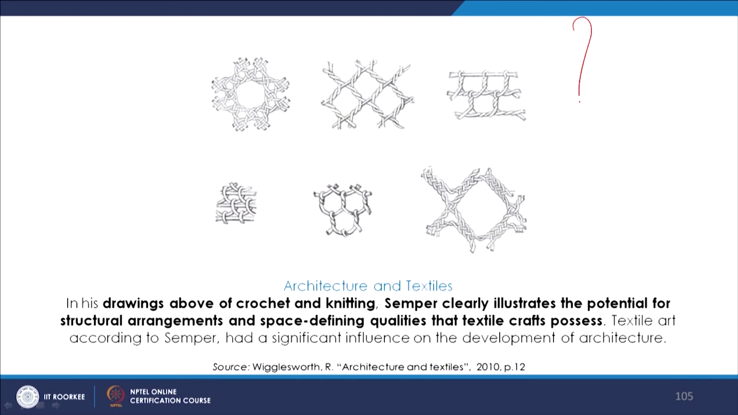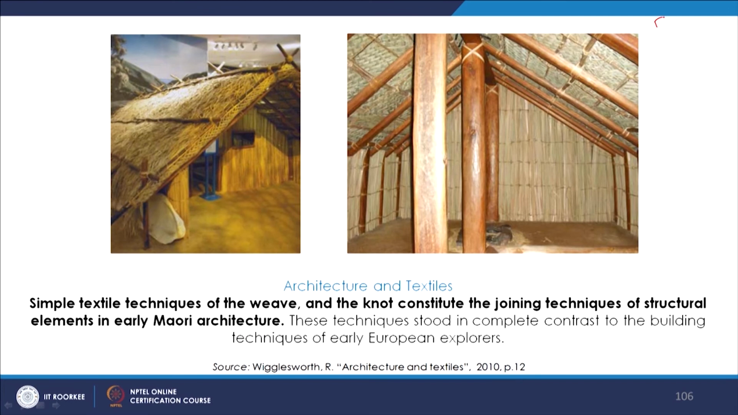Some more drawings and pictures, and here the techniques of crochet and knitting are also highlighted, and it illustrates the potential for structural arrangements and space-defining qualities that textile crafts possess. Some more examples from Maori architecture, a community that builds for their own living, and simple textile techniques of weave and the knot. They constitute the joining techniques of structural elements. So, we see that in this architecture